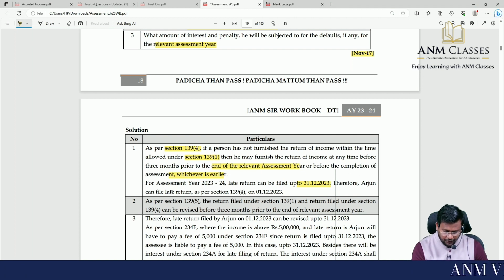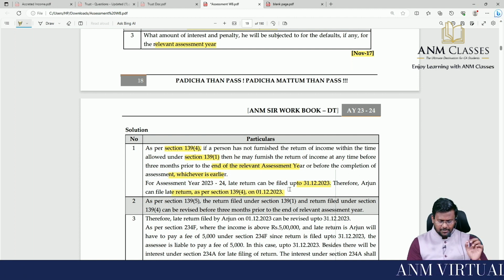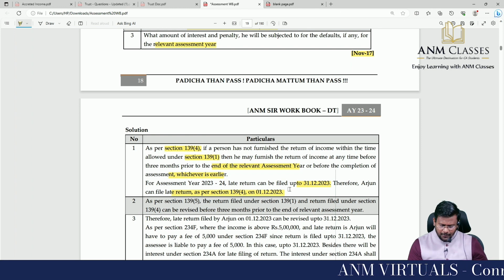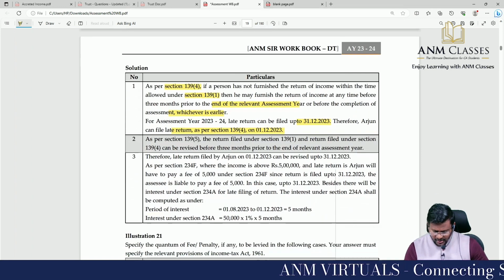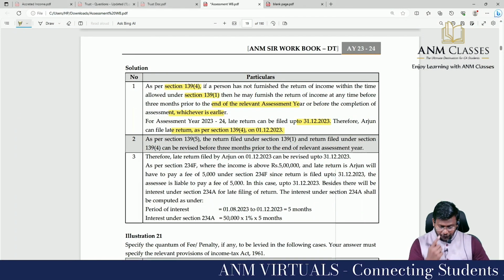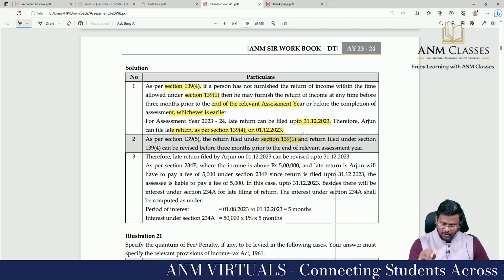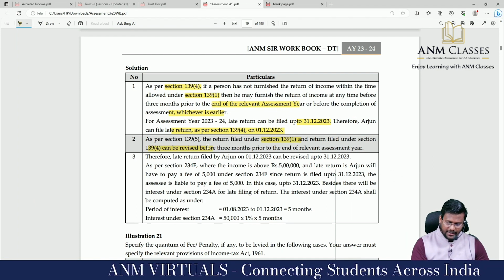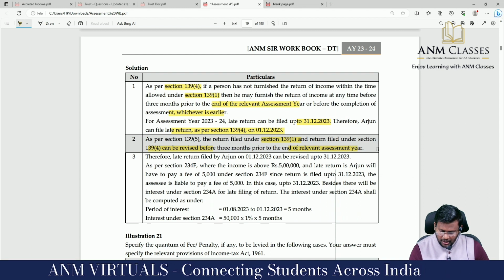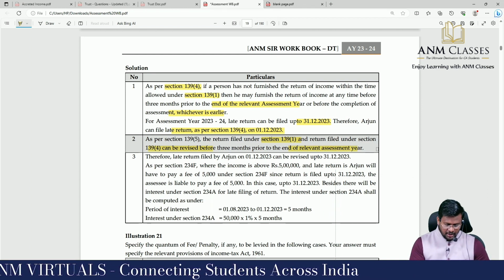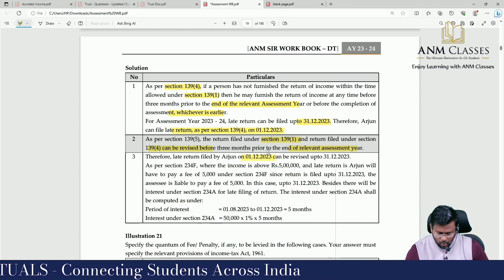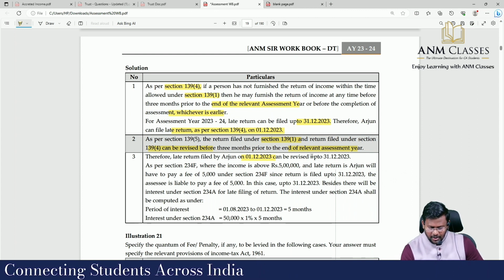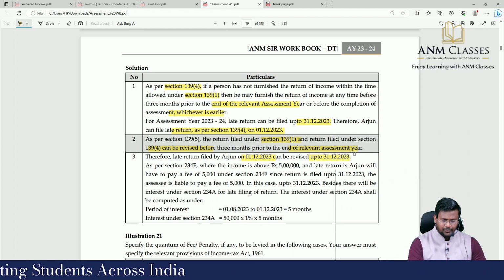Therefore, Arjun can file late return as per 139(4) on 1/12/2023. As per section 139(5), the return filed under 139(1) and return filed under 139(4) can be revised before 3 months prior to the end of the relevant assessment year. Therefore, late return filed by Arjun on 1/12/2023 can be revised up to 31/12/2023.